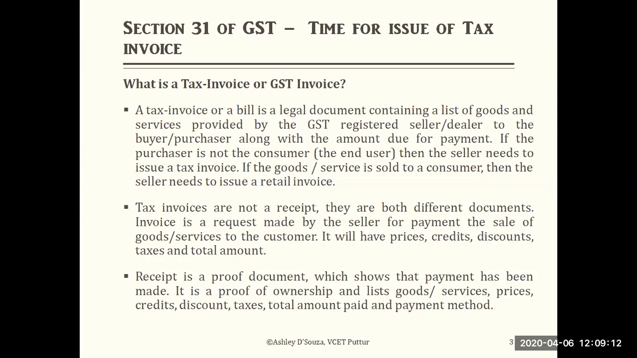A tax invoice or a GST invoice is a bill or a legal document containing a list of goods and services provided by the GST registered seller or dealer to the buyer or the purchaser, along with the amount due for payment. This is a binding legal bill, which includes the list of goods or services the seller has given to the purchaser, along with the amount mentioned in it. So what is the amount due from the purchaser or the recipient? What is the money he has to pay to me?